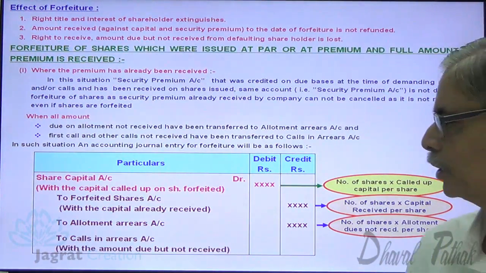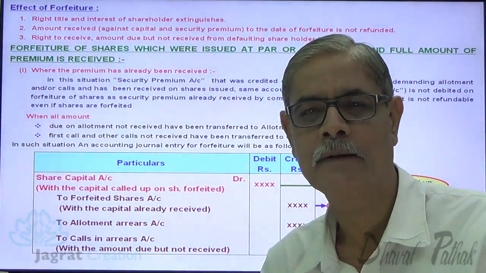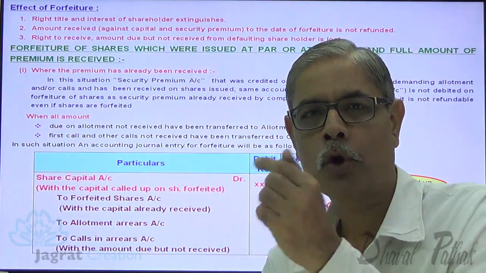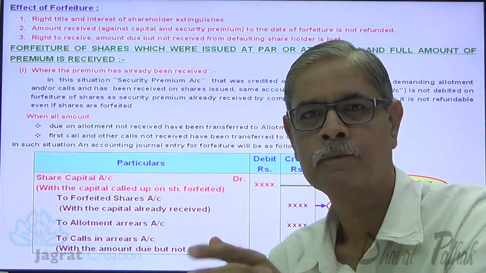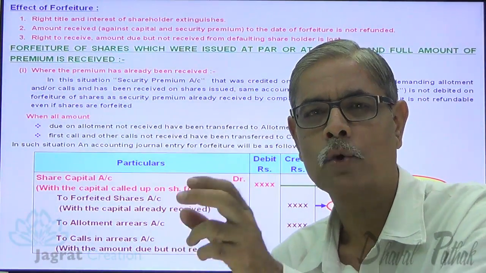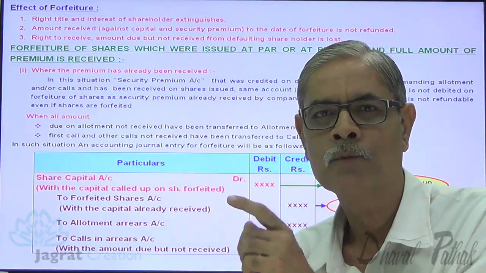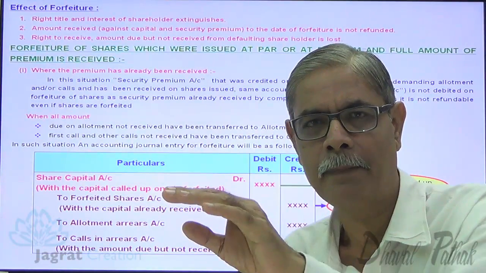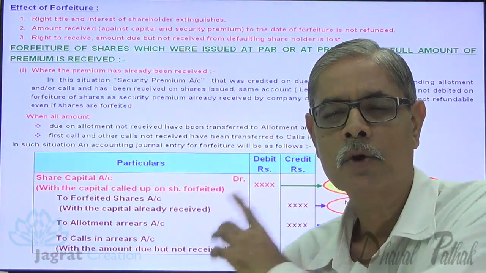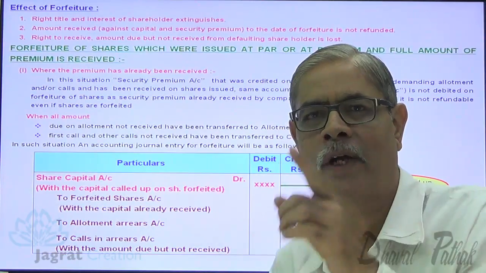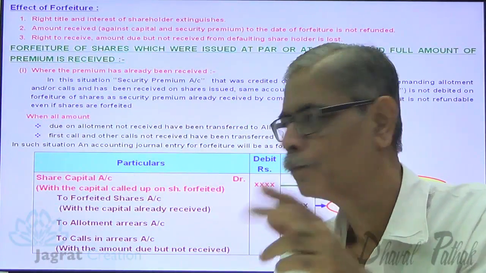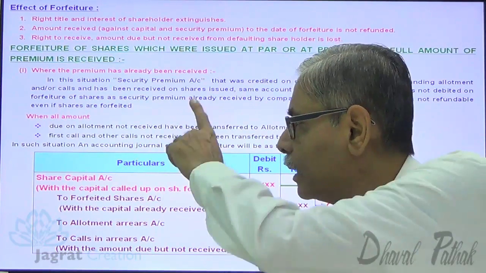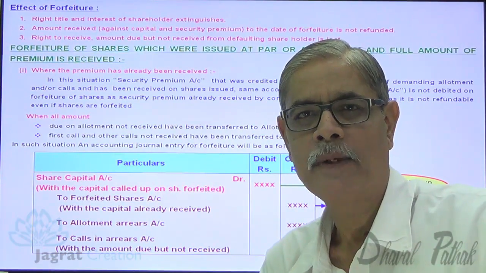And similarly, calls in arrears account is to be credited. So calls in arrears account stands for what? Calls demanded but not received. And the amount that could not be recovered against the demand is transferred to calls in arrears account. So calls in arrears account is a debit balance that gets credited. So by this entry, what happens? Allotment arrears account gets closed and calls in arrears account gets closed. This is how the forfeiture entry is to be recorded.